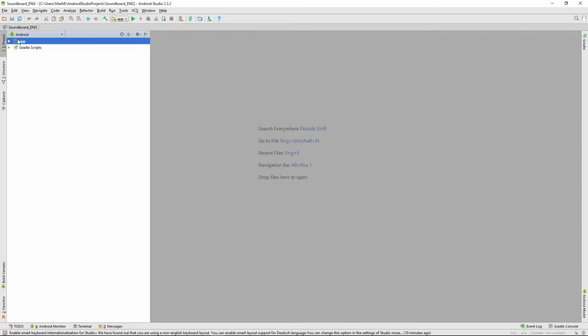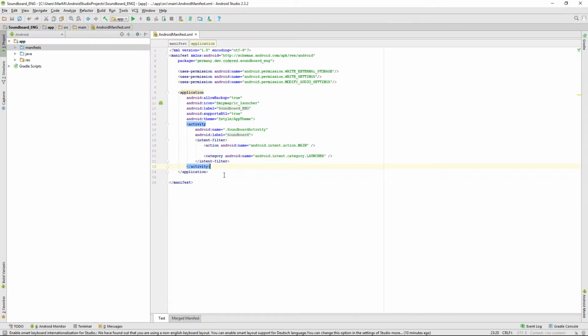So first of all, we're going into our app manifest and into this application bracket. There we want to define a new provider that needs authorities and a name. So the authorities will get through our application ID, what is our package name.